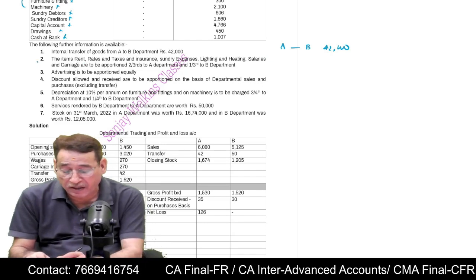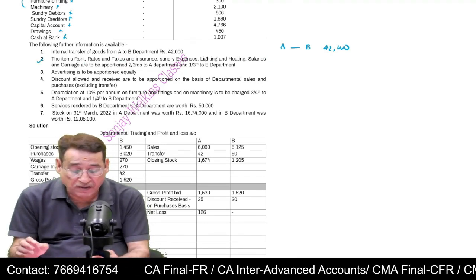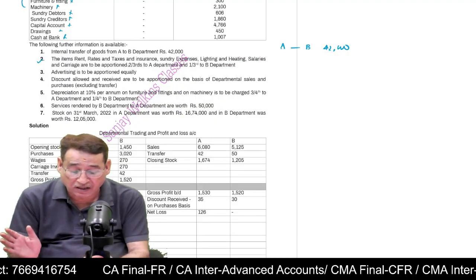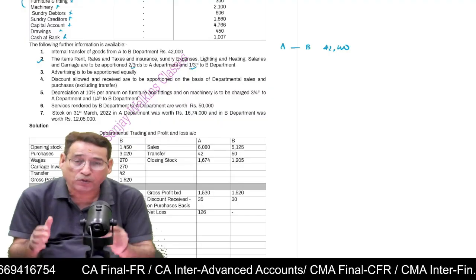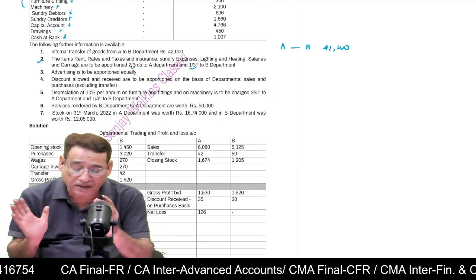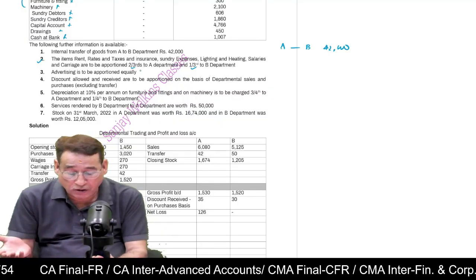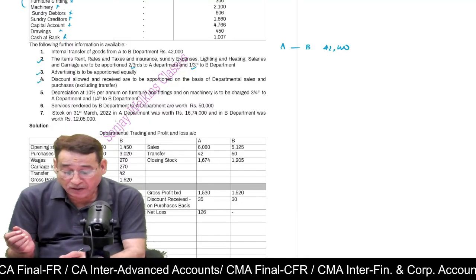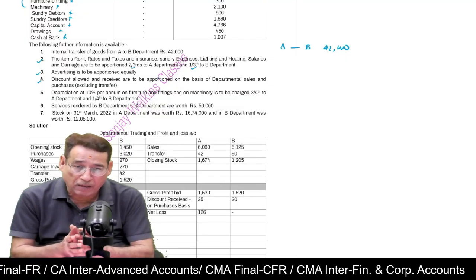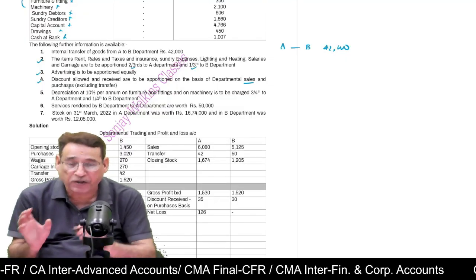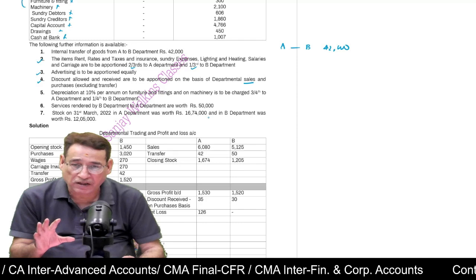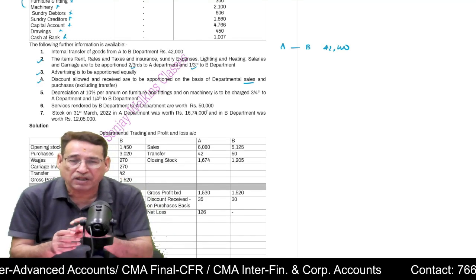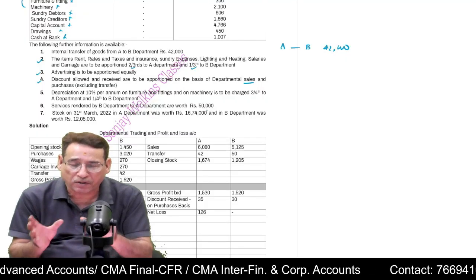Similarly, it is given that the items of rent, rates and taxes, insurance, sundry expenses, lighting and heating, salary and carriage are to be apportioned in the ratio of 2:1. So no problem. All these items, we are going to apportion them. It is also given that advertisement expenses will be apportioned in the ratio of 1:1. Again, no problem. Discount allowed and discount received will be apportioned on the basis of sales and purchases. That means discount allowed will be apportioned on the basis of sales, and discount received will be apportioned or allocated or divided on the basis of purchases.